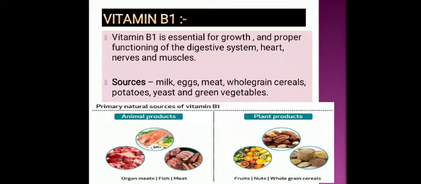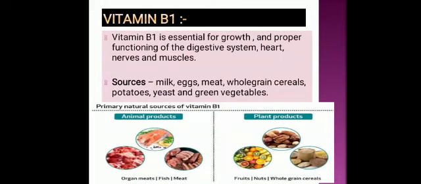Next is B1. Vitamin B1 is essential for growth and proper functioning of the digestive system. The good sources of B1 are milk, egg, meat, whole grain cereals. Whole grain cereals means wheat grains and rice, which are considered whole grains.